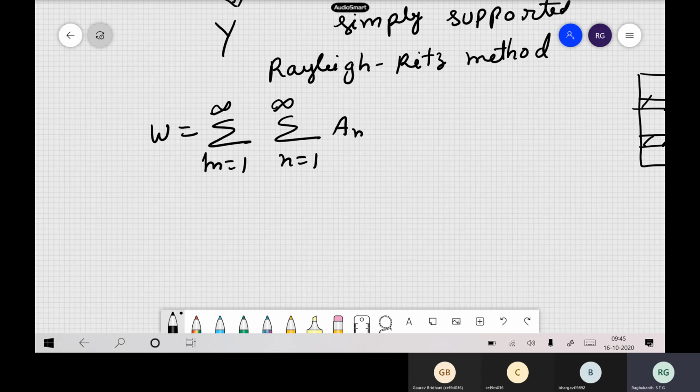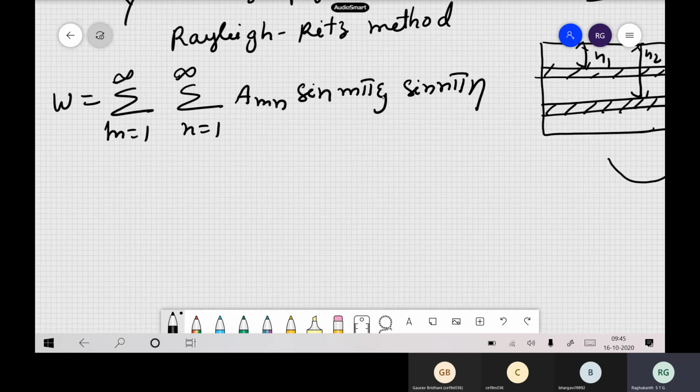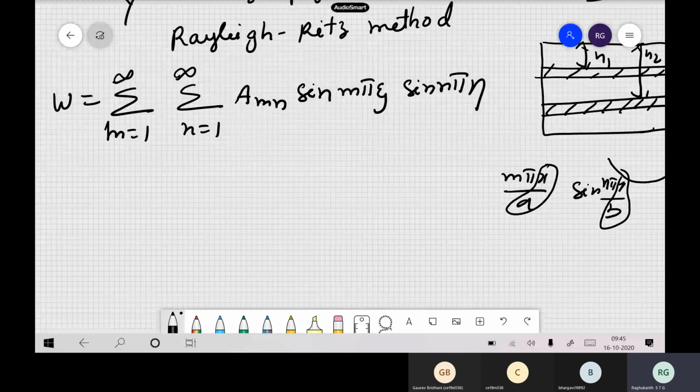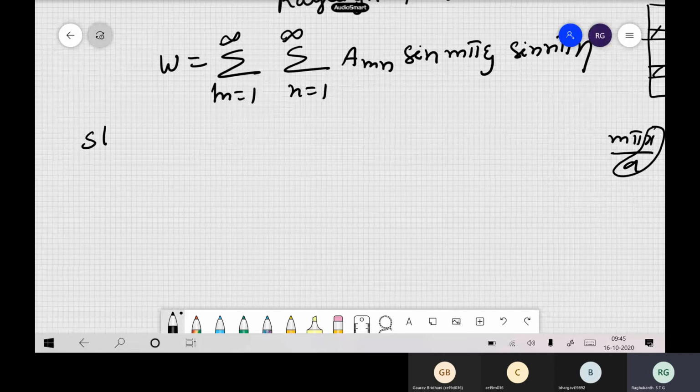Okay, so A mn. Since we are writing in the non-dimensional form, you can write sin m pi psi, sin n pi eta itself. Suppose if you are writing in the original equations, we write psi is equal to m pi x by a, then sin n pi y by b kind of a thing we used to. Now x by a is replaced with this one, and y by b with respect to eta. The only thing is these are all non-dimensional. Okay, and now we have to calculate the strain energies.